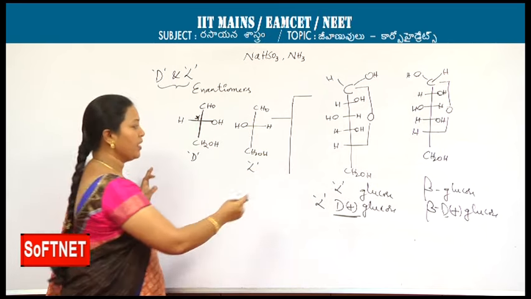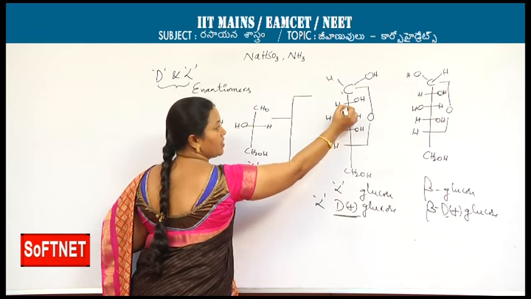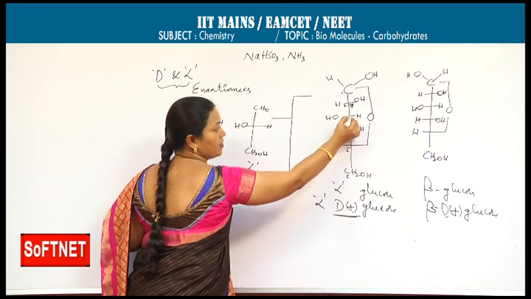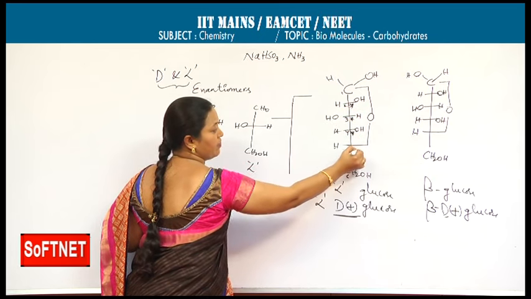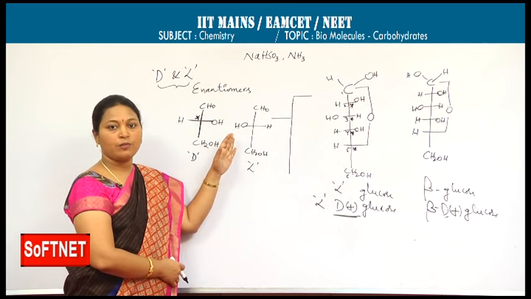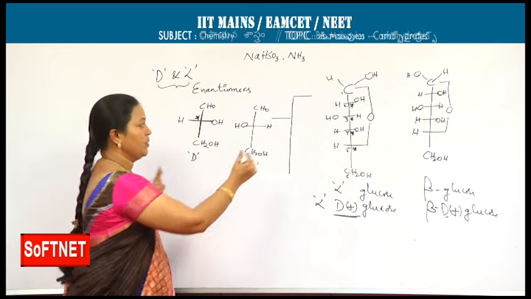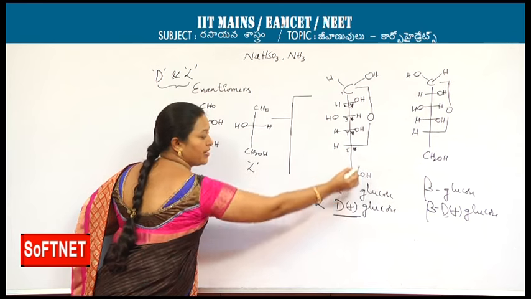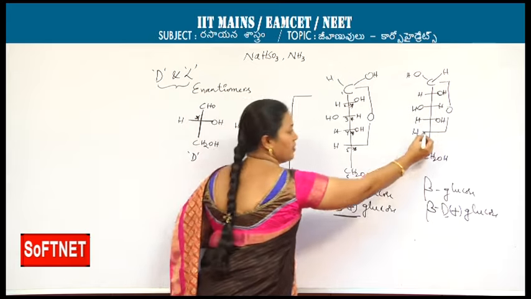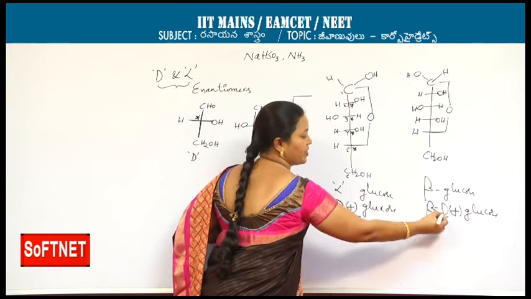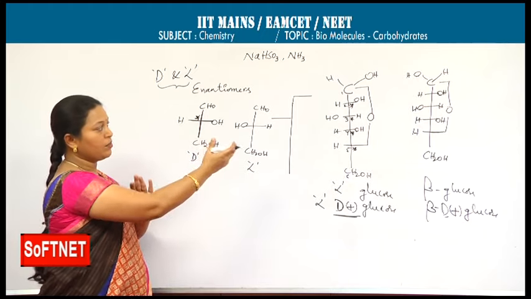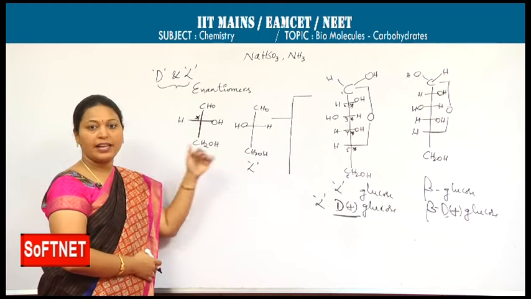The same thing we can observe here: C1, C2, C3, C4, C5, C6. In these, C2, C3, C4, C5, four asymmetric carbons are here. Highest numbered asymmetric carbon with OH on the right side, further here it is D form. Same as here, highest numbered OH on the right side, further it is D form. If it has the highest numbered OH on the left side, then we call it L form.